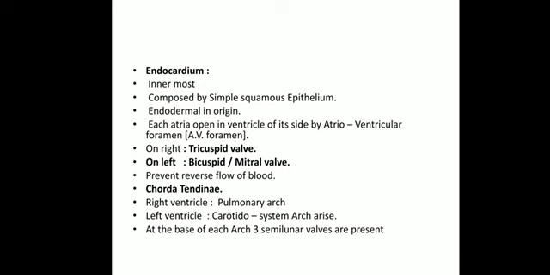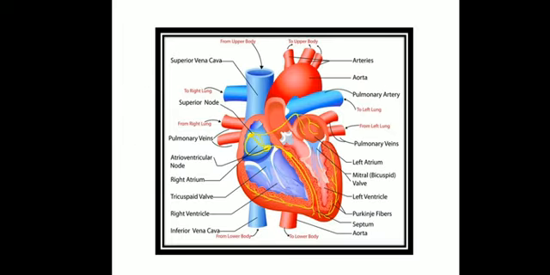Now each atrium opens into the ventricle of its side by the atrioventricular foramen. It is a connecting part, basically connecting the atrial and ventricular parts, and it has some valves. On the right side of the atrioventricular foramen, we have 3 folds, which is called the tricuspid valve. Here you can see these valves present between the atrium and the ventricle.